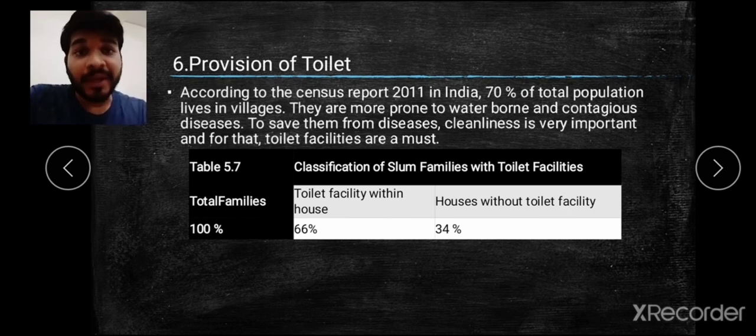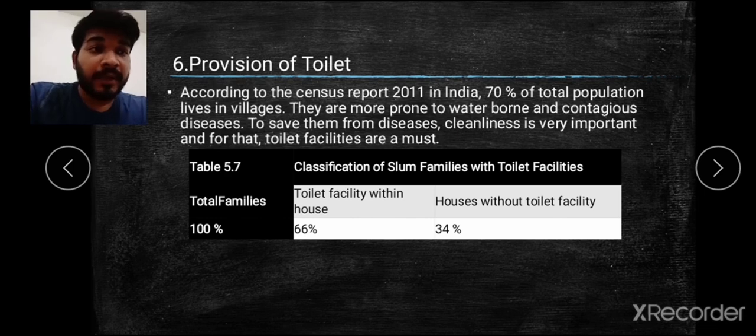They are using the public toilet, and because of the mass use of one toilet or two toilets in the village, people are suffering. If they do not have a toilet, or if that one is full, they need to go here and there, and it becomes a disease-causing thing. So this is what is happening.